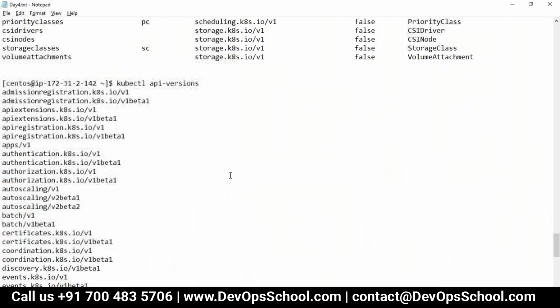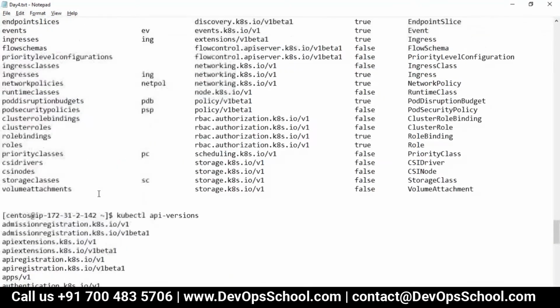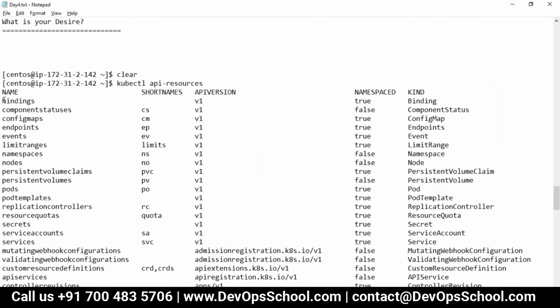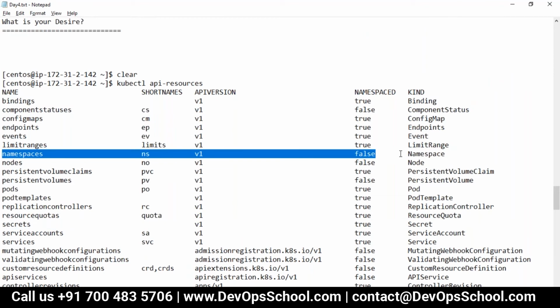For that, we need to understand what a namespace is. By the way, namespace is one of the resources we have here. It's a core resource as part of V1. Look at this.